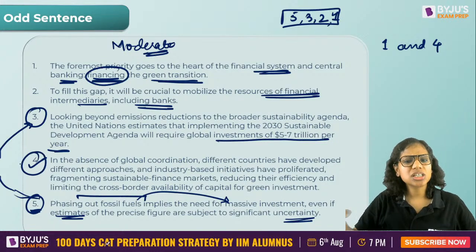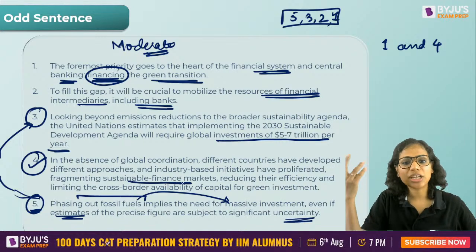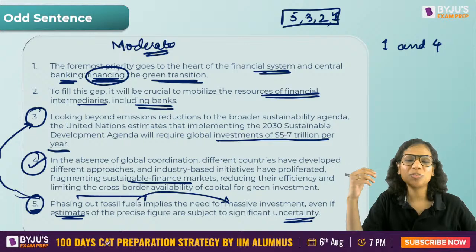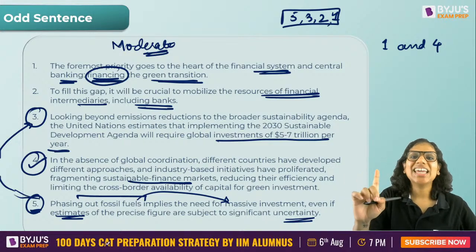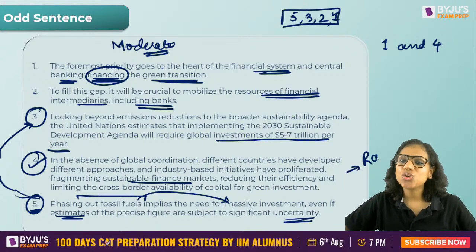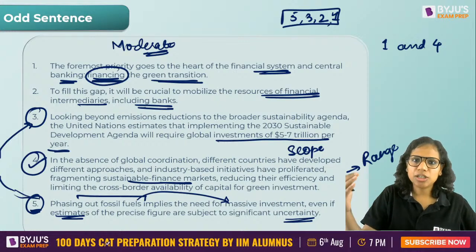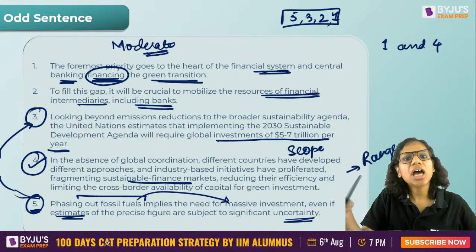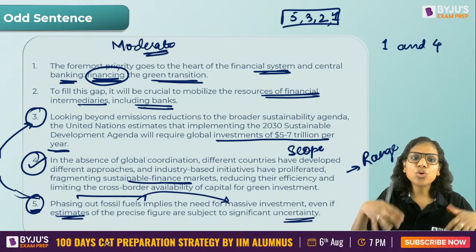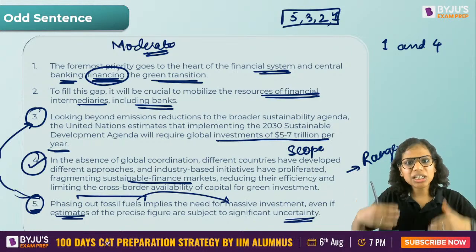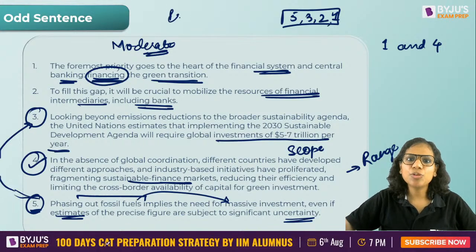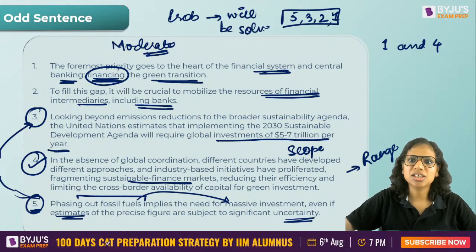But how is 4 the odd sentence out then? Because it also talks about sustainable finance markets. Finance is there, sustainable is there, green investment is there, everything is in it too. So see, it does not match the range of discussion, the range, the scope as we call it. Because I first tell that we need money, how much money we need, and how this gap will be filled. Whereas 4 starts talking about something that's happening right now. If you see, I give a problem and then I say how it will be solved. It will be solved. How?